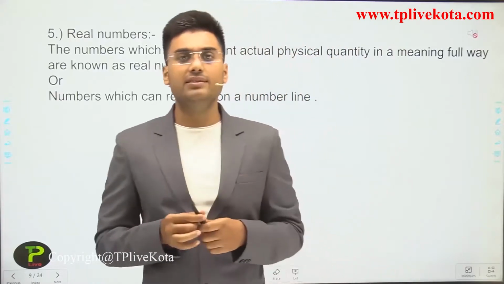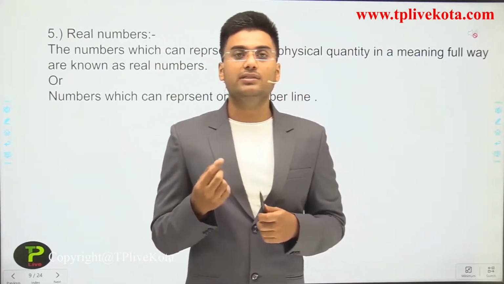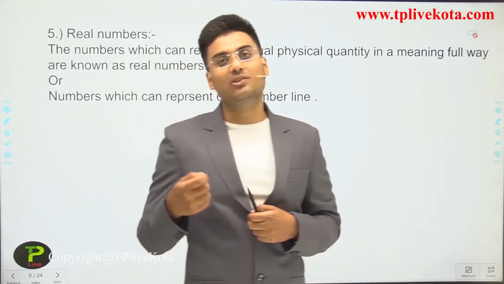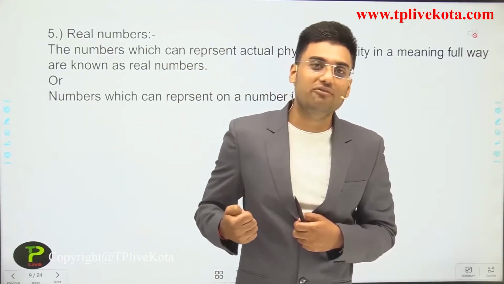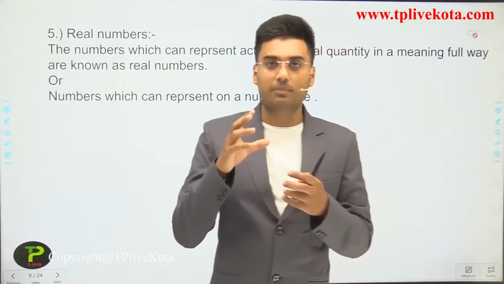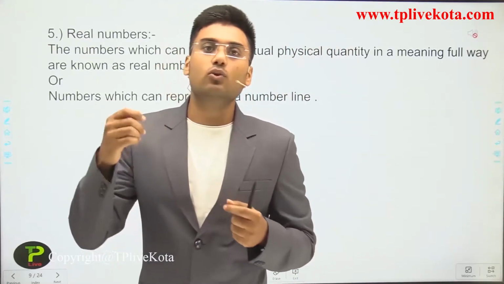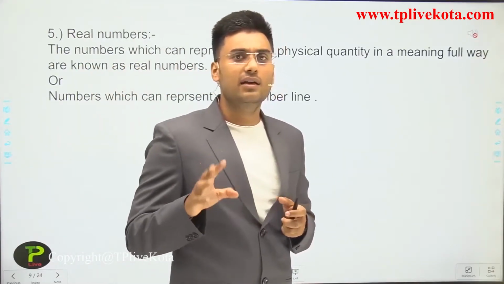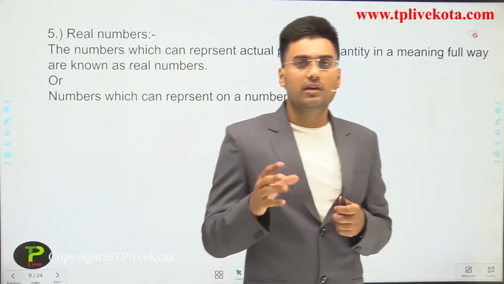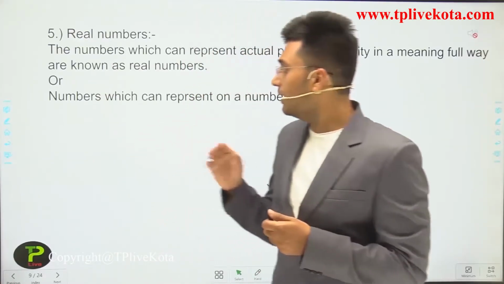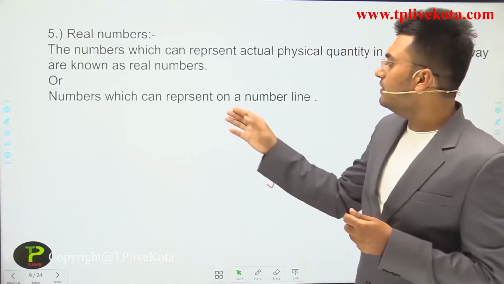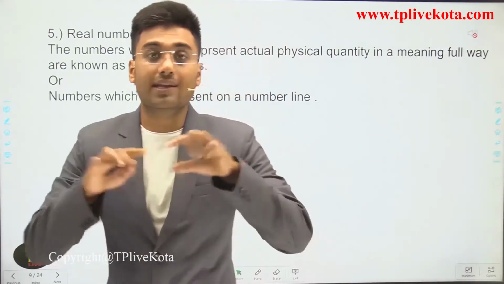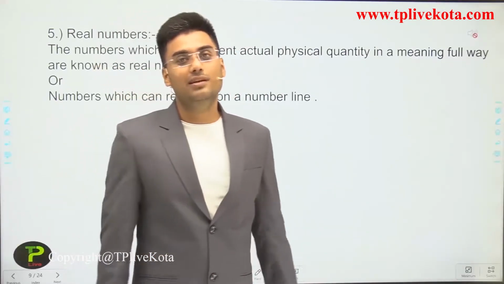For example, if I ask what is your height, you can say 6 feet, 7 feet, 8 feet. You cannot say root 3 feet, root 2 feet, or pi feet. But you can measure something in root 2 or root 3, and it is also a real number. Again, we can say that the numbers which can be represented on a number line are known as real numbers.